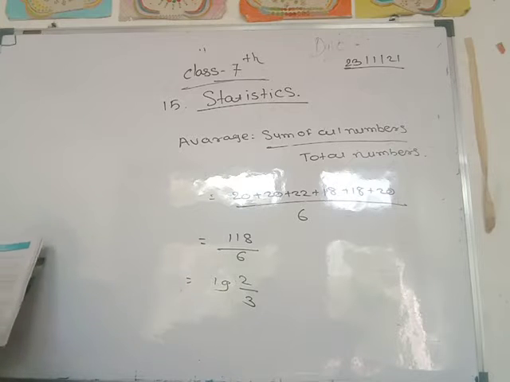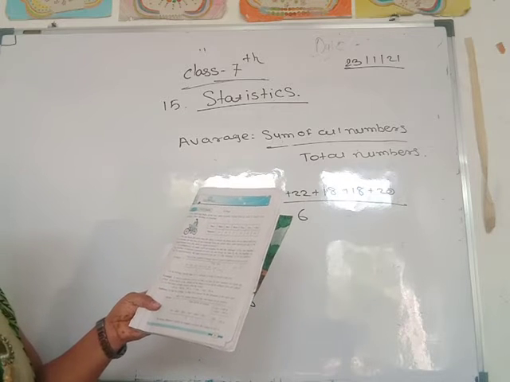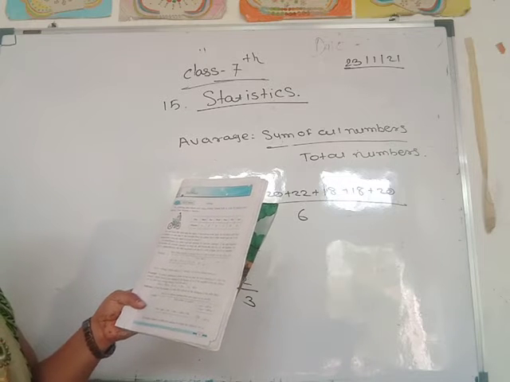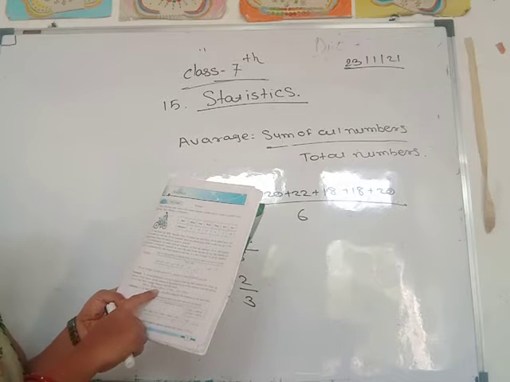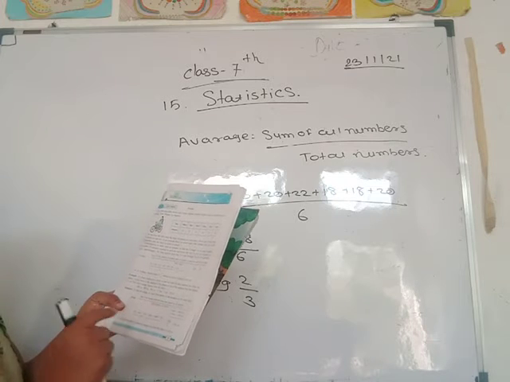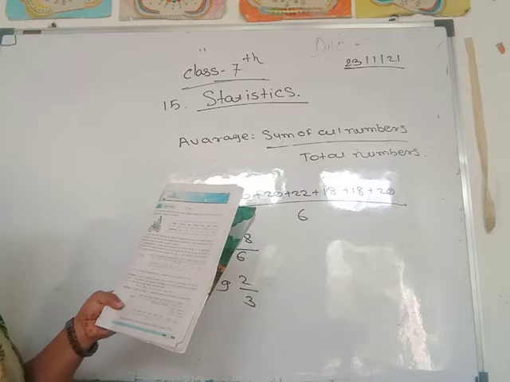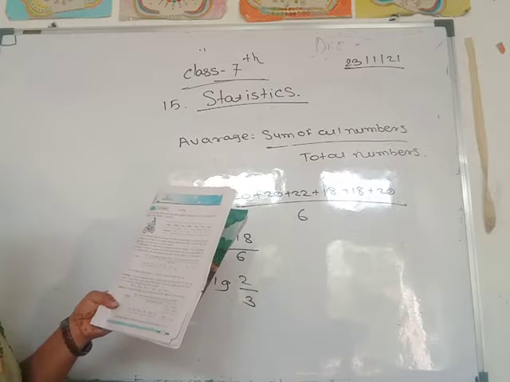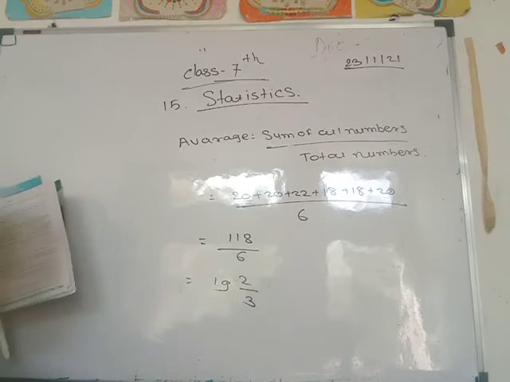Then the second example. A school conducted a survey to find out how far their students live from the school. Given below is the distance of the houses of 6 of the students: 950 meter, 800 meter, 700, 1.5 kilometer, and so on, some in kilometer and some in meter. Firstly, convert all these values into the same unit, either kilometer into meter, or meter into kilometer.